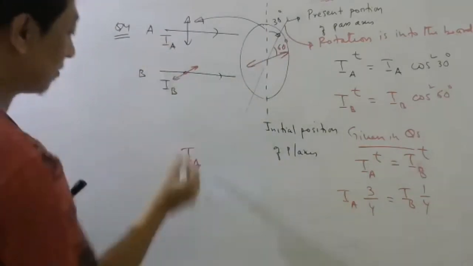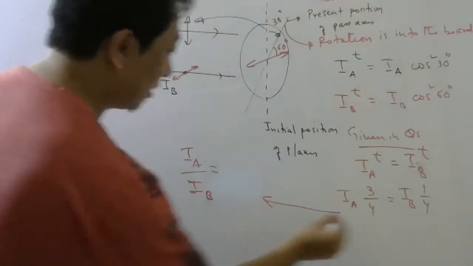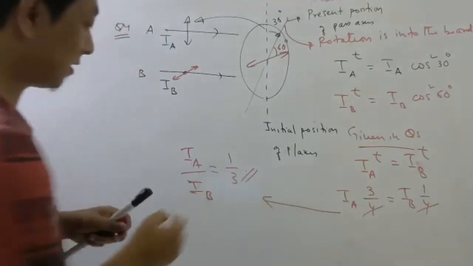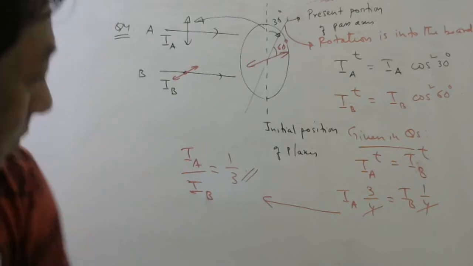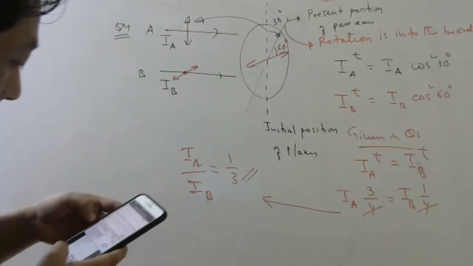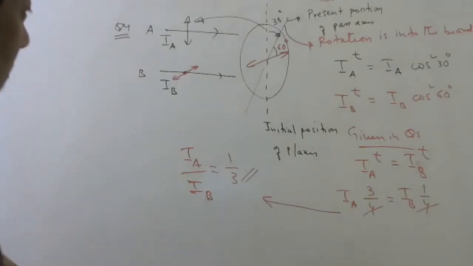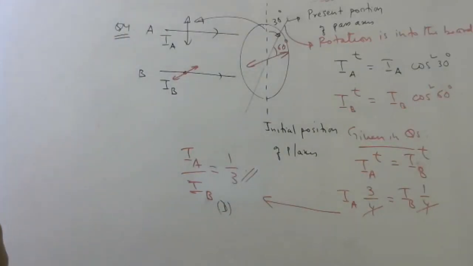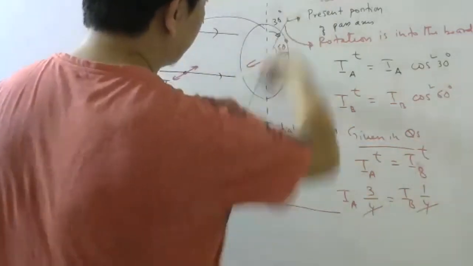Initially, what was the ratio? IA by IB from here will be equal to 1 by 3. So that is the answer. So 1 by 3 means option D. So this electric field, when it reaches here, will make 60 degree with this.